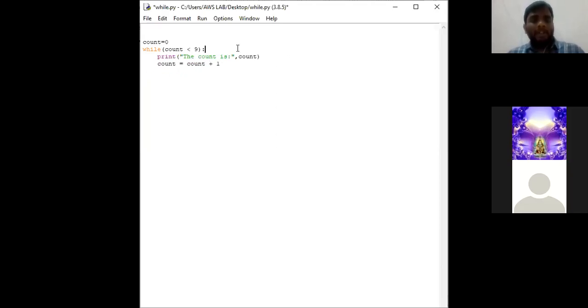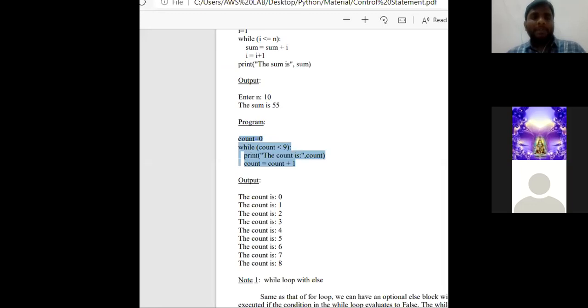Now we shall check the first iteration. In the first condition, 0 less than or equal to 9. Since 0 is less than or equal to 9, the output which we are going to get will be like this: the count is 0. Since the value is 0, the count is 0 will be printed, and in the next iteration it shows count is equal to 1. This is the first iteration.